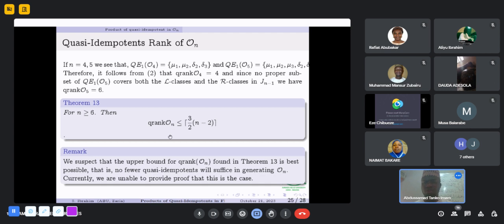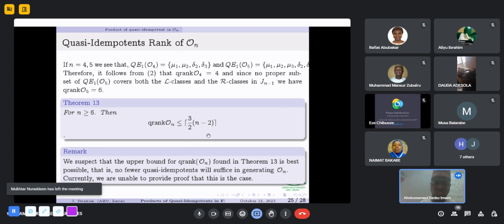Here, we look at when n equals 6 and above, and see that in the J class Jn minus 1, the size of the quasi-idempotents is 2 into n minus 2. So we look at the set of the quasi-idempotents to see which among them are redundant, which one we can remove, or which among them are not alone in either their L classes or R classes. We try to remove all those that are not alone, and we see that all those can be expressed as finite products of other quasi-idempotents in Jn minus 1. And therefore, we reduce the number of quasi-idempotents in Jn minus 1.